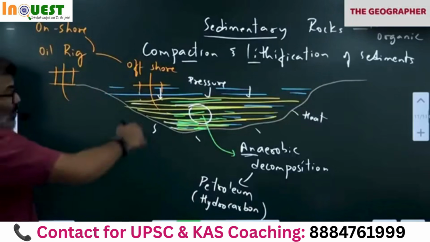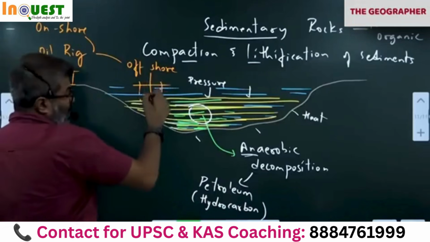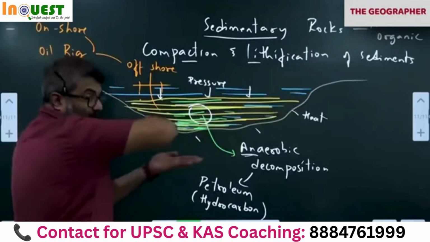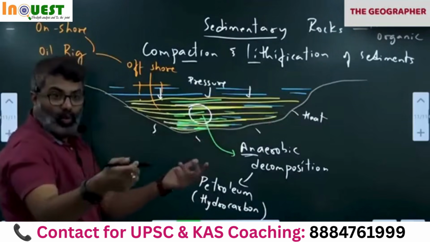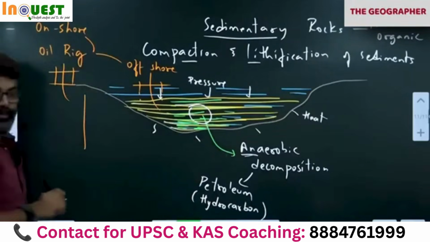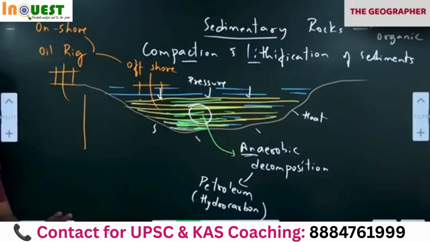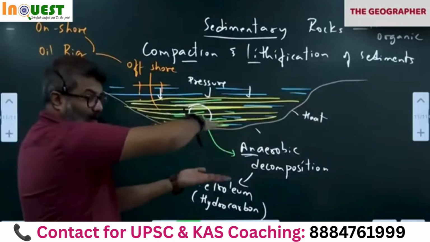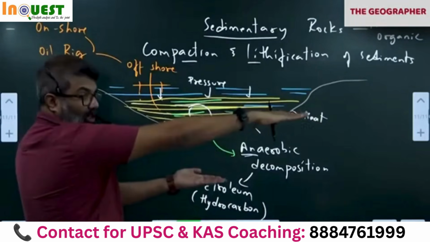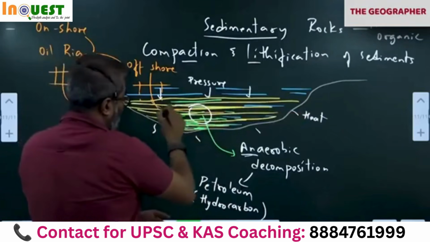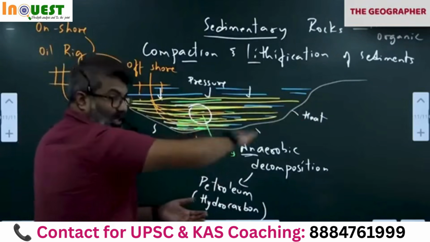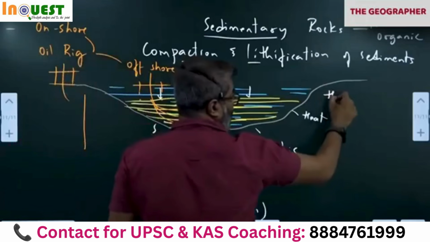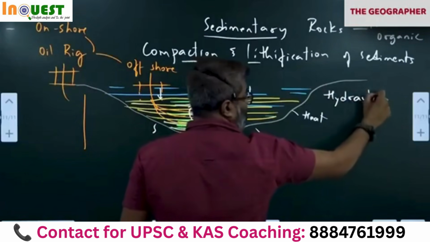What do we do? We go for an oil well here. So the drilling is done laterally. What does lateral mean? Like this, sideways. If you want groundwater, you go down like this. Correct. But we are not looking for water. We are looking for oil. So we go for lateral drilling because the sediments are bedded one below the other. We have to drill the rocks like this. Lateral drilling, like this. Hydraulic fracturing we call it. The method is hydraulic fracturing of rocks.